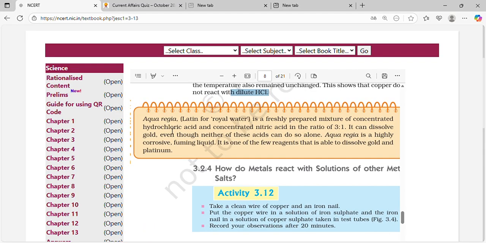Aqua regia is a mixture of concentrated hydrochloric acid and nitric acid in the ratio of 3:1. Aqua regia is a highly corrosive, fuming liquid. It is one of the few reagents to which gold is attacked.